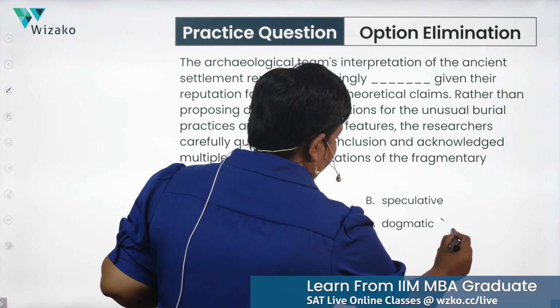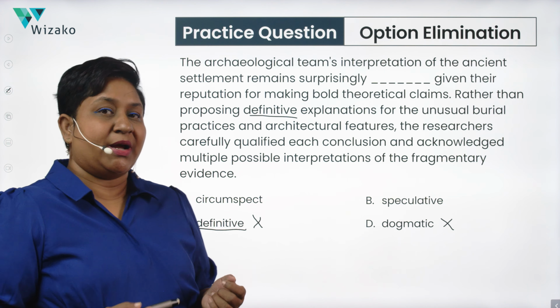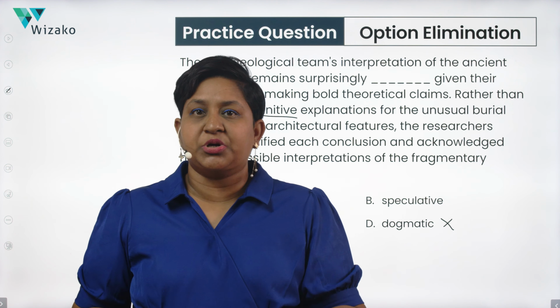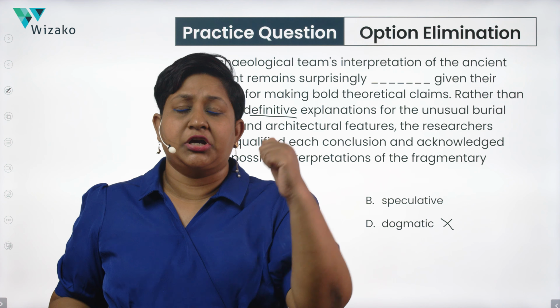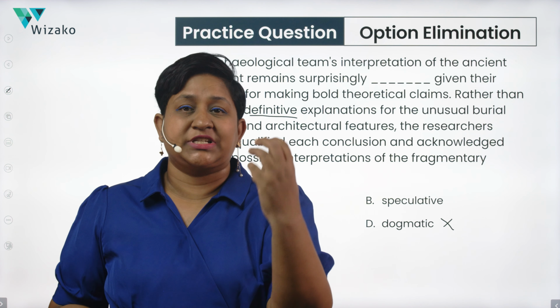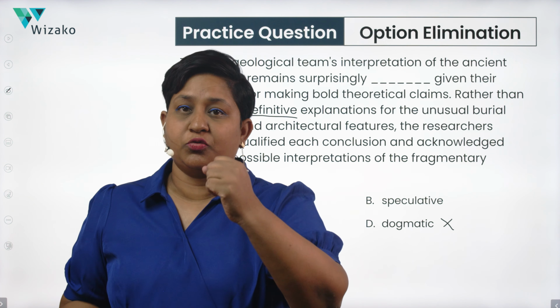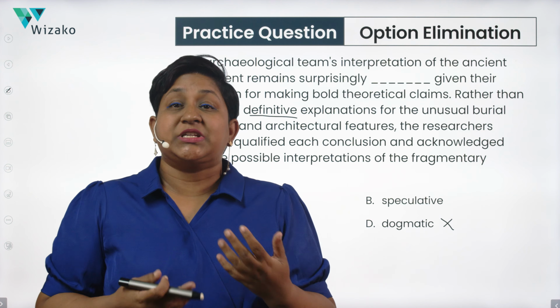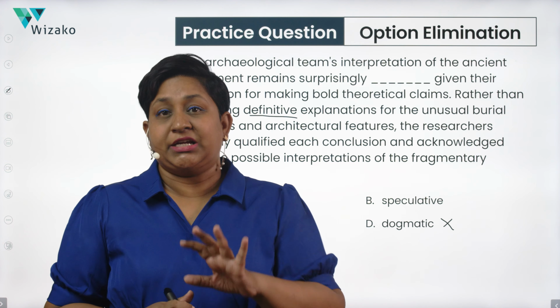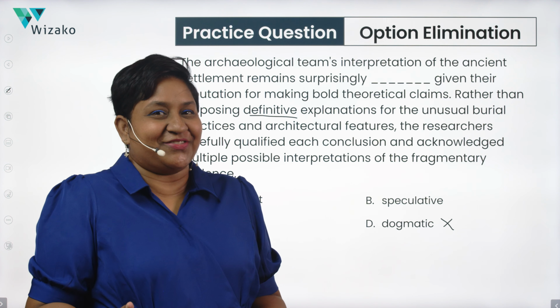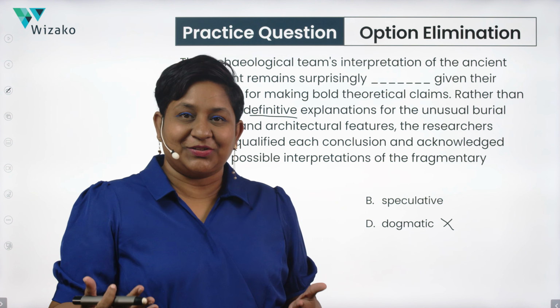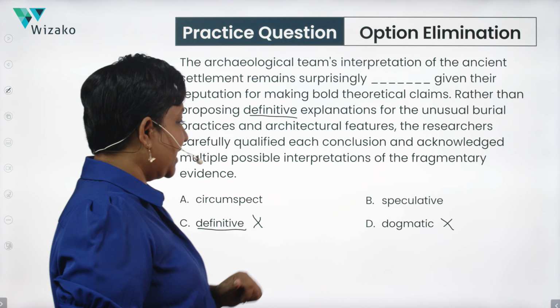Similarly, dogmatic cannot be your answer either. To be dogmatic about something is to be very stubborn about something, usually because you're very confident about what you are thinking. Oh, I know I'm right, therefore I won't sacrifice my principles, I won't do what you are saying, etc. To be stubborn because you think you're right is to be dogmatic. Now these people are not doing that. They don't seem to be thinking that they are right. They're not making those usual definitive claims, so that's also out.